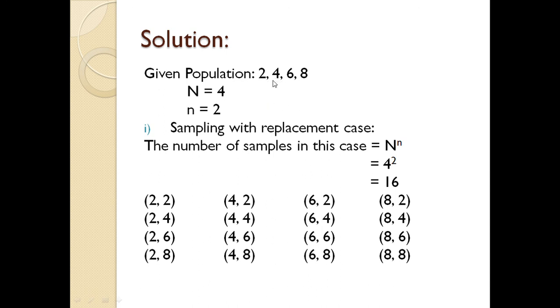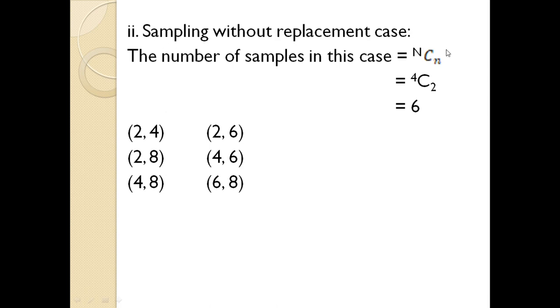Then similarly (4,2), (4,4), (4,6), (4,8). Then (6,2), (6,4), (6,6), (6,8), (8,2), (8,4), (8,6) and (8,8). So these are all 16 samples. I hope you know the pattern, how these 16 samples are made. Because the sample size was 2, each sample contains just 2 items.